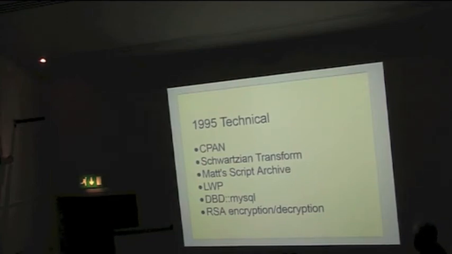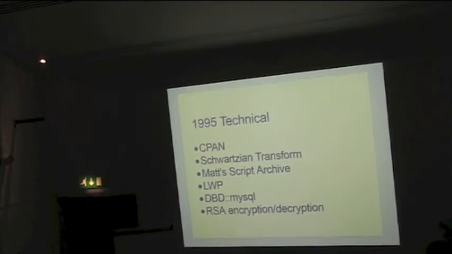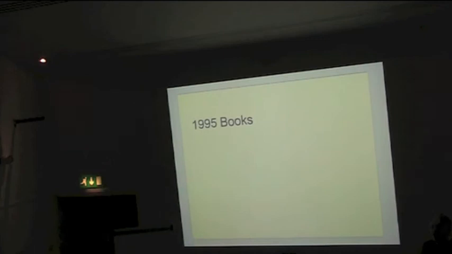First versions of LWP. First version of DBD::mysql, and also people publishing the RSA encryption decryption algorithm in Perl, showing the power of Perl. But no new books.